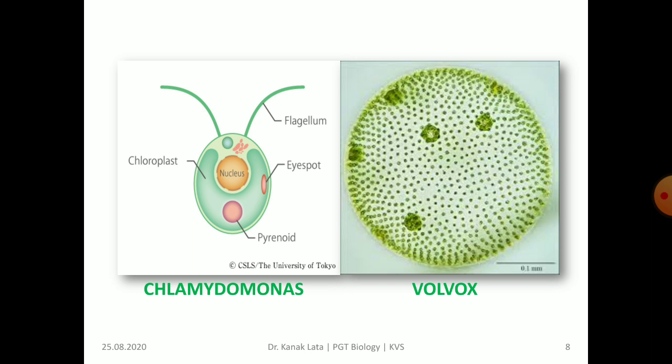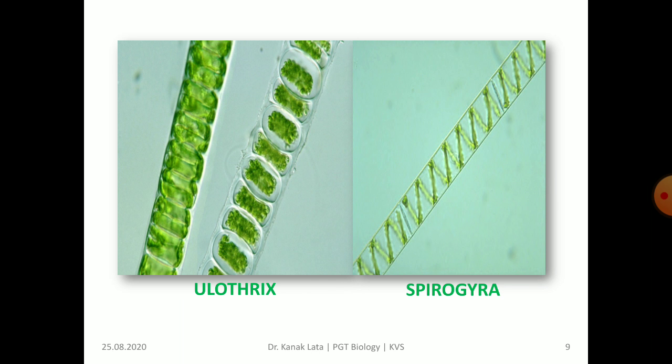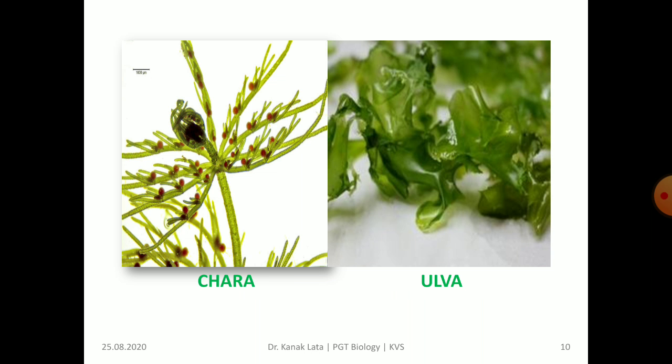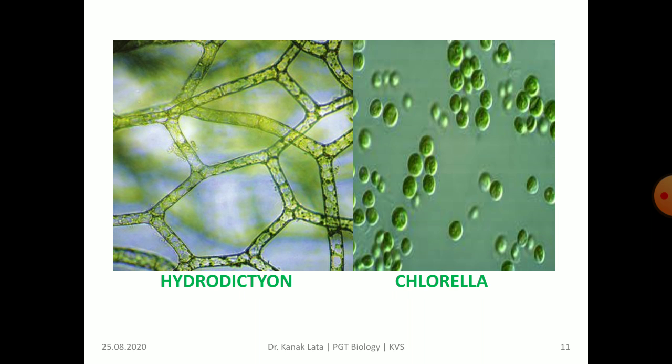Here you may observe Chlamydomonas and Volvox. Here it is Ulothrix and Spirogyra. You may observe here Chara and Ulva. It is about Hydrodictyon and Chlorella. So you have seen how the different types of algae are present.